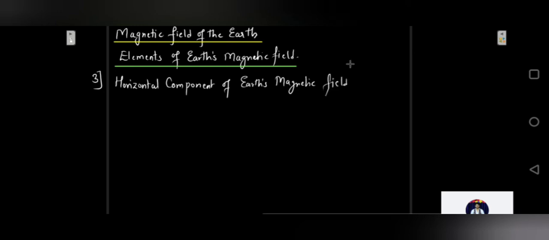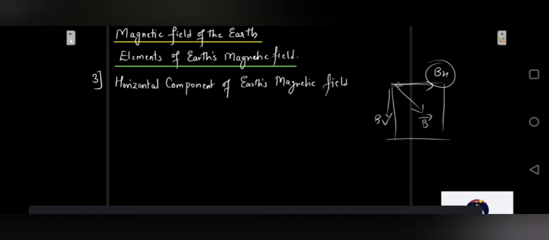Basically it is the component of the Earth's total magnetic field in the horizontal direction in the magnetic meridian. So if you have a magnetic meridian and this is the way your needle is pointing, that will be the total magnetic field. This one would be the horizontal component and this one would be the vertical component. This is what matters to us, that is the horizontal component of Earth's magnetic field.